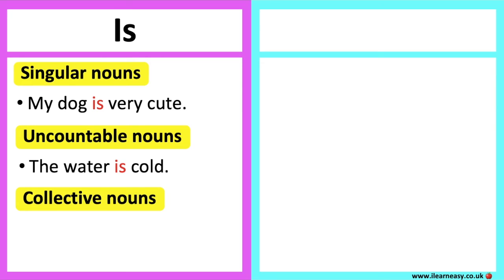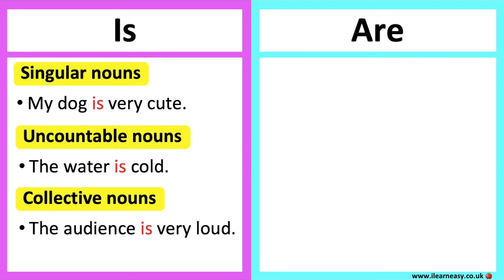Collective nouns refer to a group of people or things that are treated as a single entity. For example, the audience is very loud. Audience is a collective noun. Are. We use the word are with plural nouns, so this refers to more than one person, place, or thing.